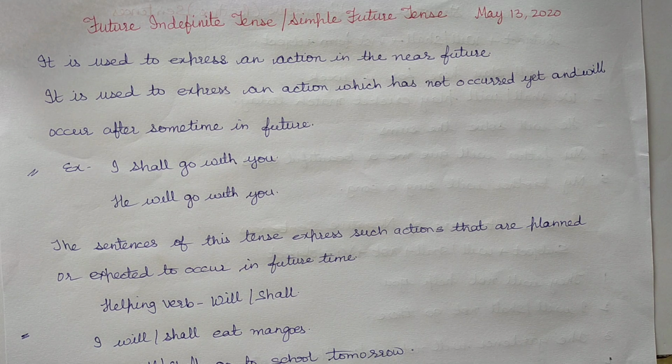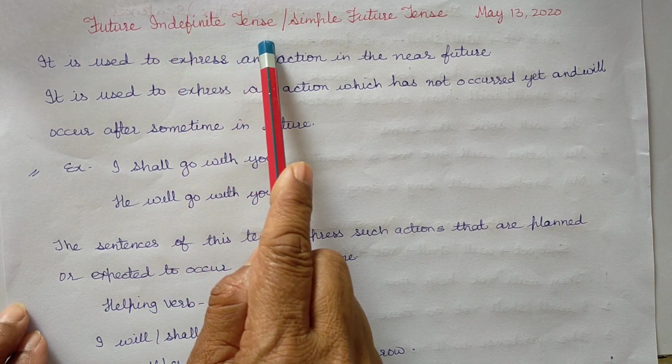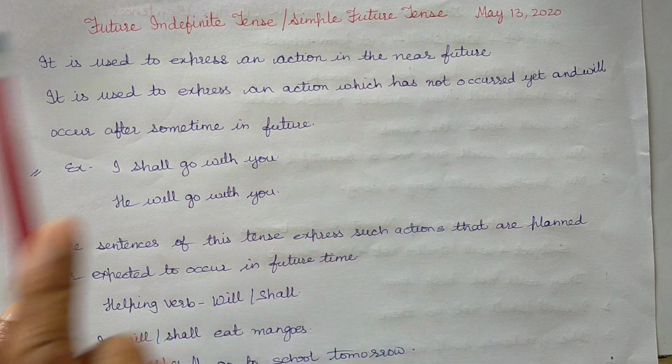The future tense is divided into four aspects: future indefinite, future continuous, future perfect and future perfect continuous. Today I will talk about future indefinite, or simple future tense.